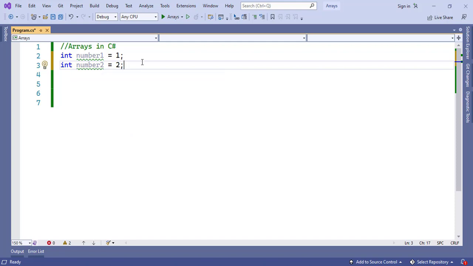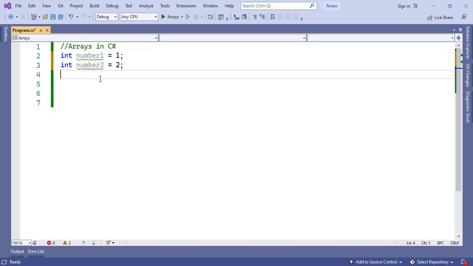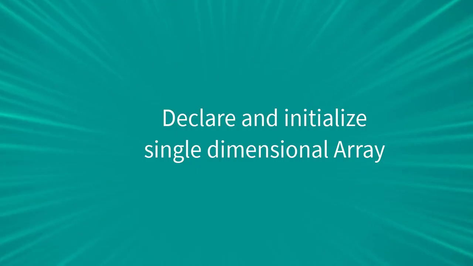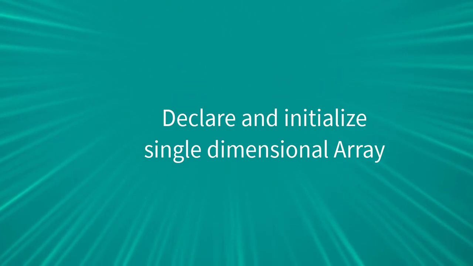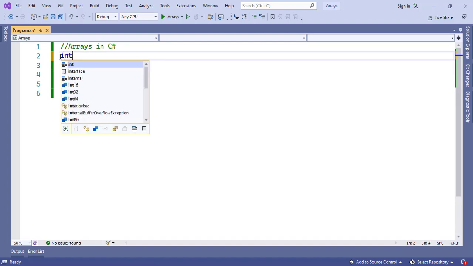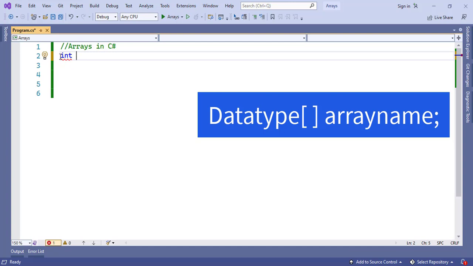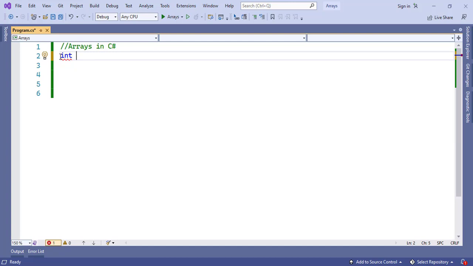Arrays are of three types: single dimensional array, multi-dimensional array and jagged array. Let us see them one by one. First we'll see single dimensional arrays. How do we declare and initialize a single dimensional array? The syntax is: first, you need to mention the data type. Here I am going to create an integer array, so I have given integer as the data type. After this, you give square brackets. After the square brackets, you give the array name. Here I want to store roll numbers of students, so I'll give the array name as roll number.